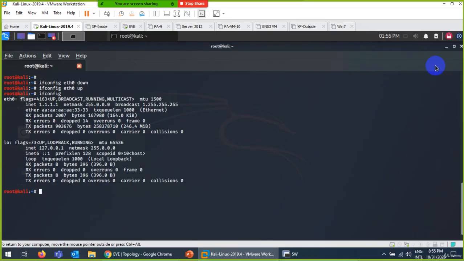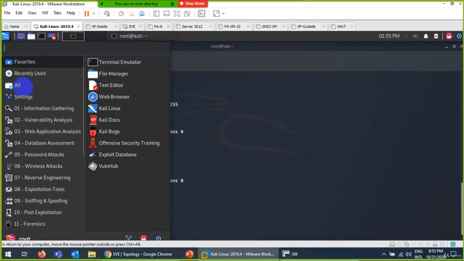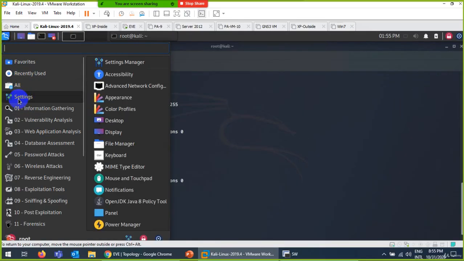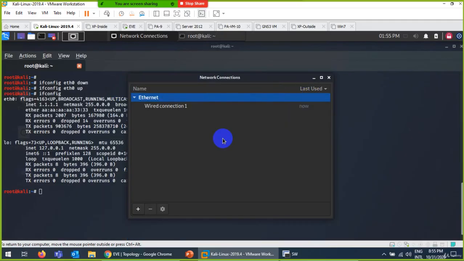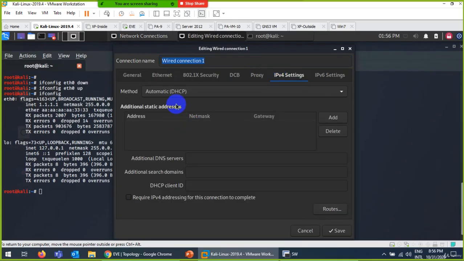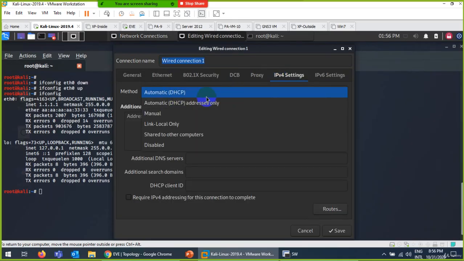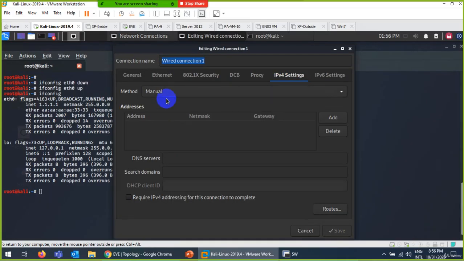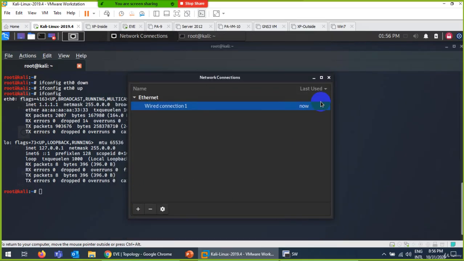Okay, no. So let me assign an IP from the same range. Let's go to interface, connect, edit. You can do it graphically, or through the command line. DHCP, let me make it manual, and now DHCP automatic, save.